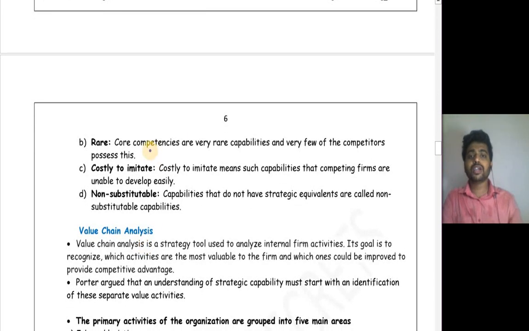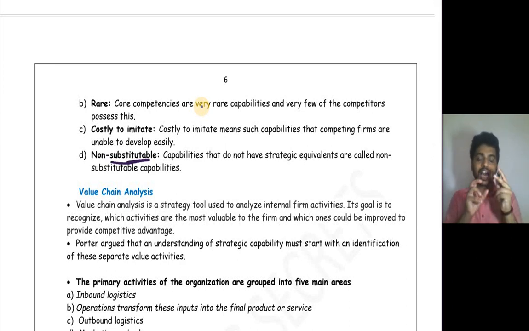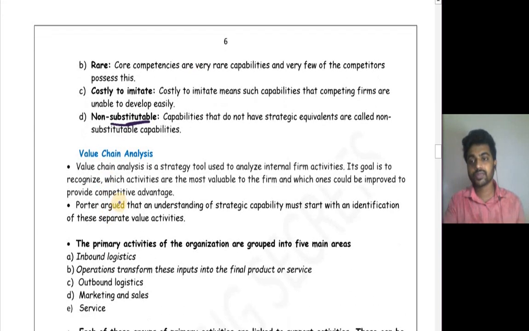Costly to imitate, because if it is not that costly to imitate or if it is that easy to imitate, then within 3-4 days our rivals will imitate it, and then it will be no more a core competency. Non-substitutable. So if a substitute is there, which means there is one more similar product to satisfy those customers, so it's no more a unique product. It's no more a unique product means it's not a core competency.